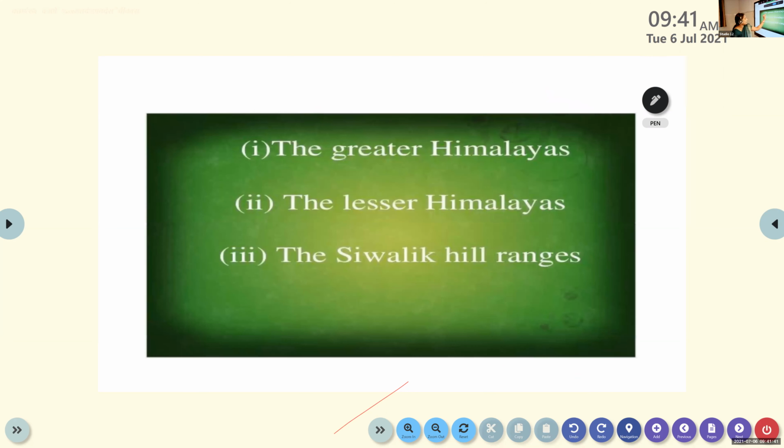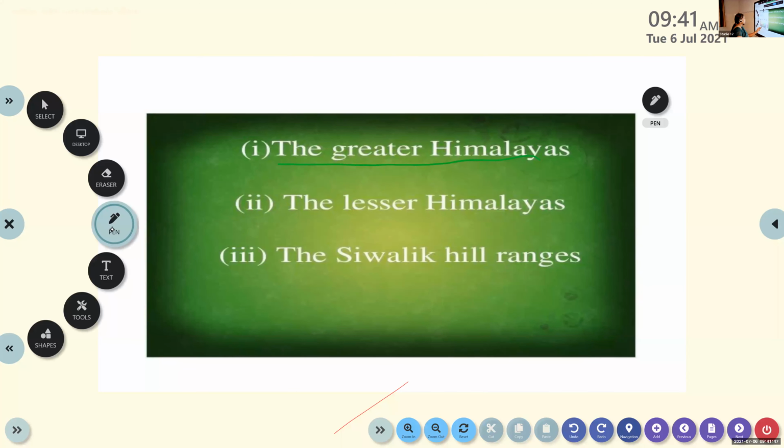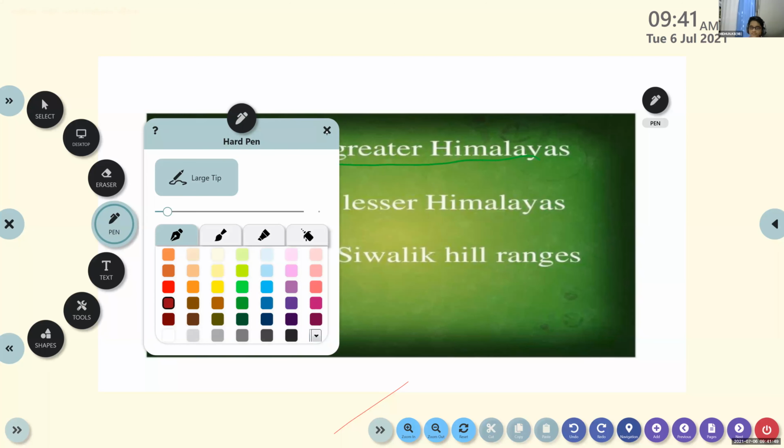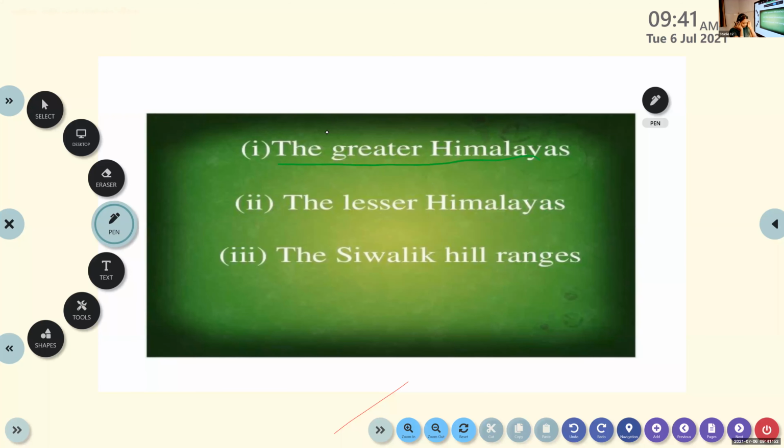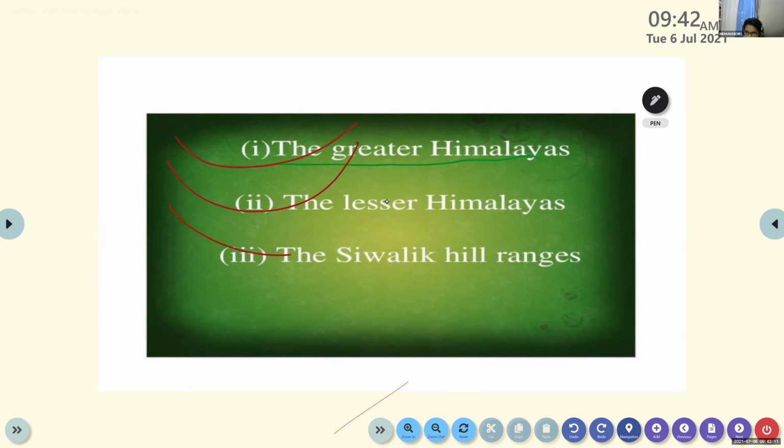So the first category is Great Himalaya, the second is Lesser Himalaya, and the third is Shivalik Hill Ranges.